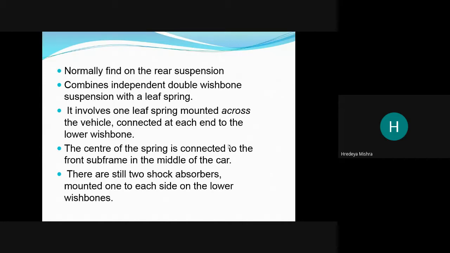We can use the wishbone suspension system combined with the air suspension. The center of the spring is connected to the front subframe in the middle of the car. There are still two shock absorbers mounted one on each side on the lower wishbone system.